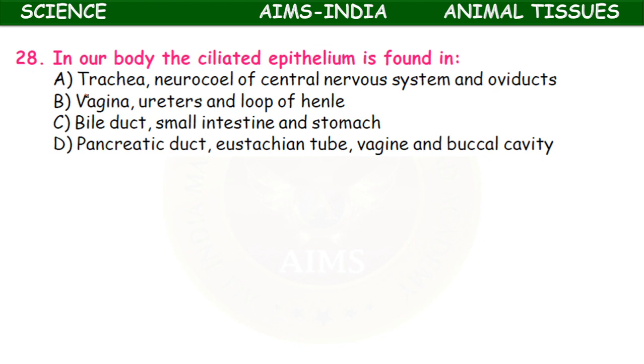Then vagina and buccal cavity. Okay, in our body, where do you find the ciliated epithelium? It is present in the trachea, neurocoel of central nervous system, and oviducts.